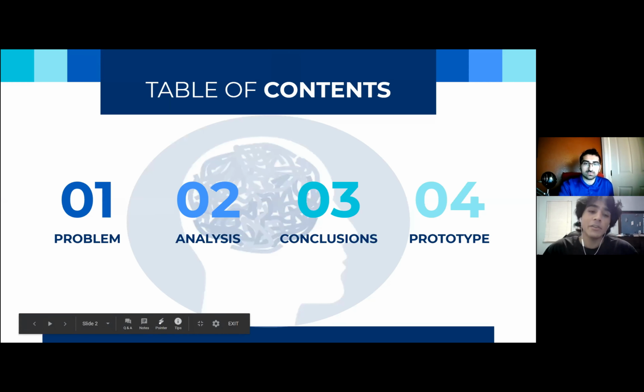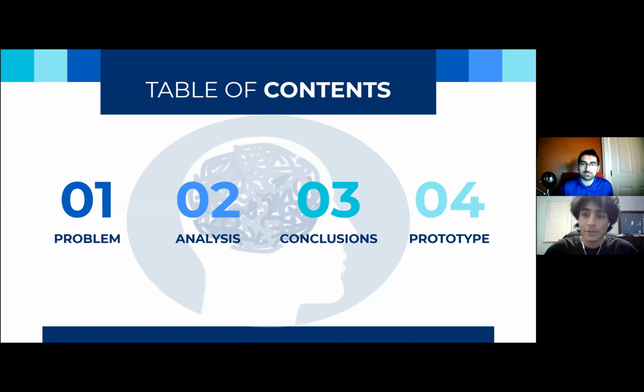So here's a quick overview of what this presentation is going to be like. First, I'll take you through the problem statement and how we decided on the idea we came up with. Then I'll take you through cleaning and the decisions we made in terms of the data we need. Then Azan and I will go through our conclusions in the form of data visualizations and the insights we learned from those visualizations. Finally, Azan will take you through the prototype of our application that we built. All right, moving on.